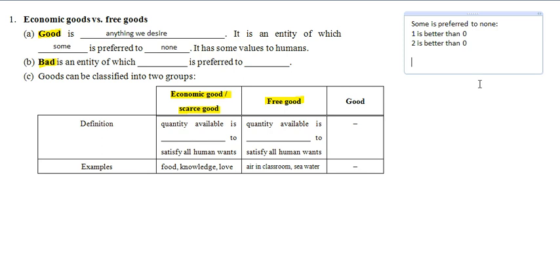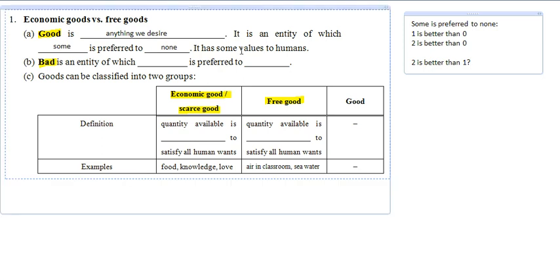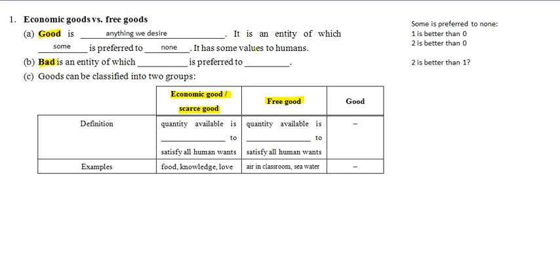But there is a question that you may ask: is 2 better than 1? Actually, it depends. In some situations 2 is better than 1, but in other situations 2 is not better than 1, and we will talk about this point later. If you look at the definition of good, there is a term called values. So what does it mean by values? So if you consider food, air, and also water, they are the things that are valuable to humans. So we can say that they provide values to us.